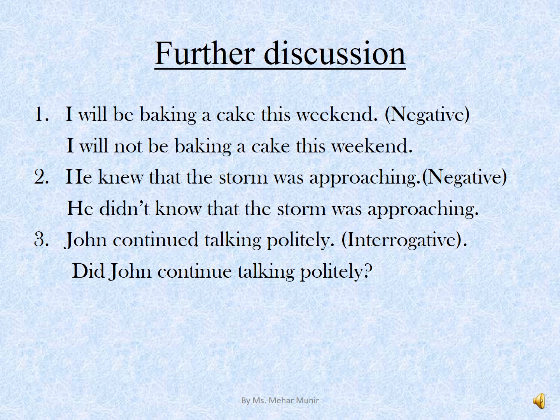Number 1 sentence, I'll be baking a cake this weekend. The bracket says that we have to convert this sentence into negative. I will not be baking a cake this weekend. It's the easiest. Second sentence, he knew that the storm was approaching. The bracket again says that we have to change it into negative. He didn't know that the storm was approaching.